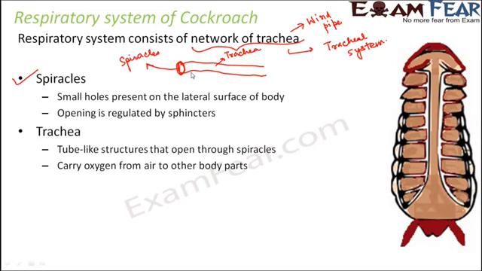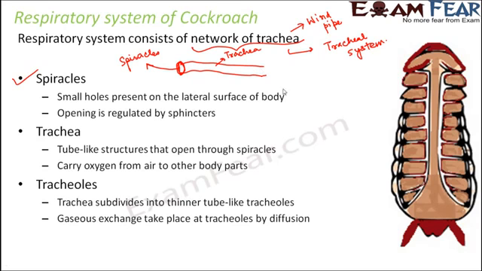This trachea, its job is to carry oxygen from air to other body parts. The air which comes inside the body of the cockroach through the opening spiracle then passes through these tube-like structures called trachea. And this trachea further divides into branches called tracheoles. So you see here, like this, it will branch out into tracheoles, and these are the places where gaseous exchange will take place, because these tracheoles have a network of the fluid which flows through the body of the insects. Like in case of insects, you have hemolymph. Like how we have blood, similarly they have hemolymph.